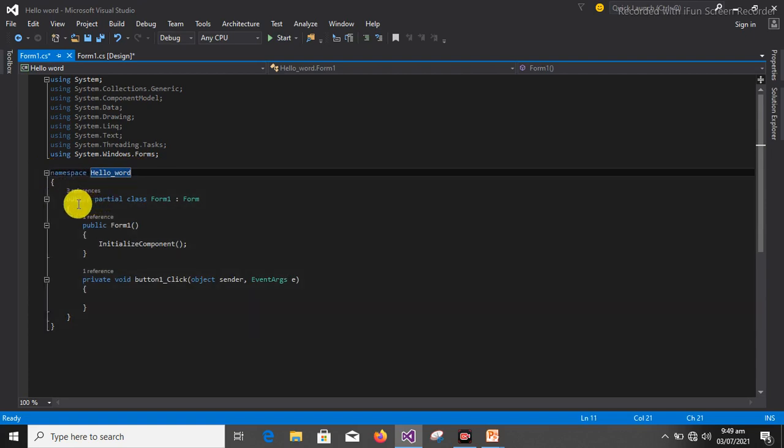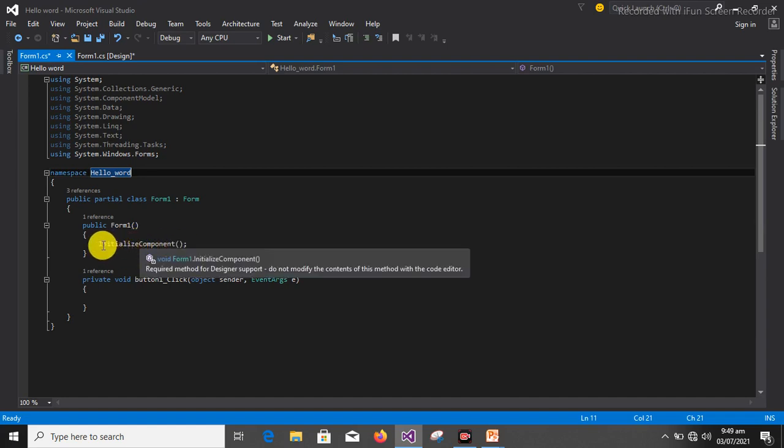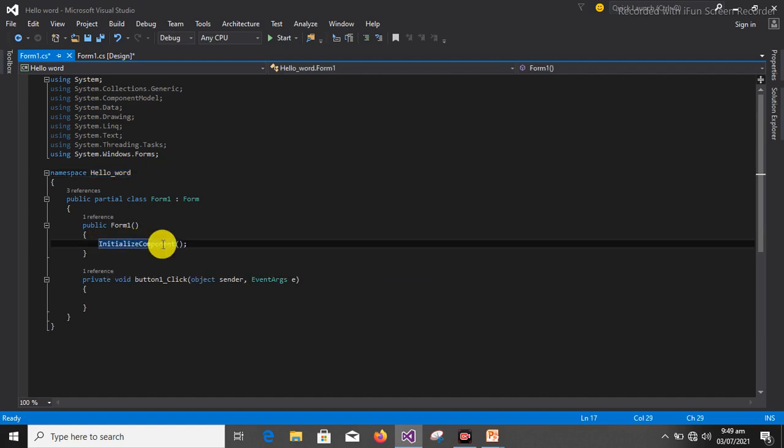So this partial class Form1 means we are on a class called Form1, and that Form1 contains so many methods, so many functions. Like this one, we have the InitializeComponent. This is where the component, the program, initializes from. So if any code is tampered with here, the program will not run.